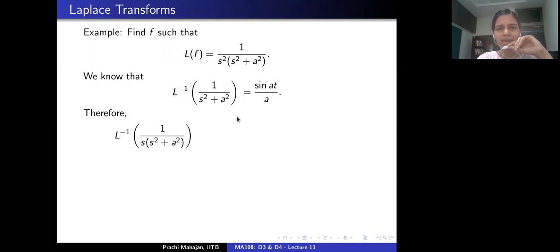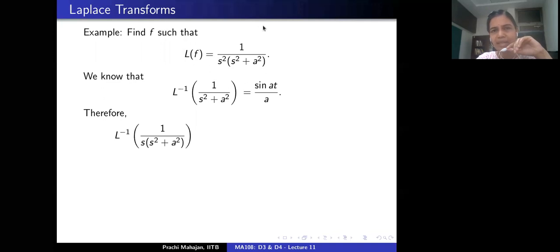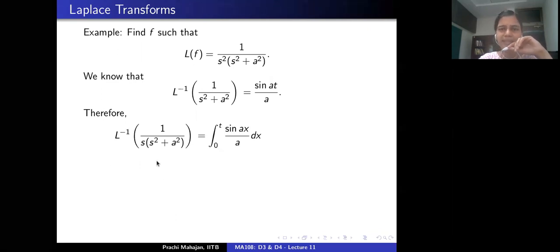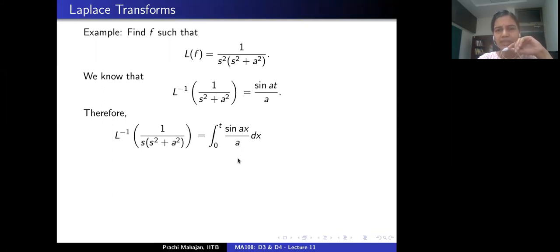Okay. Now I'll introduce an s here, because I am interested in finding a function f such that the Laplace transform of f is 1 upon s times s square plus a square. Why do I do this? Because I just learned the following, using the formula in the previous slide: given a function f of exponential order and piecewise smooth, if you consider the integral of f from 0 to t and take the Laplace transform, that is given as the Laplace transform of the function little f divided by s, correct?